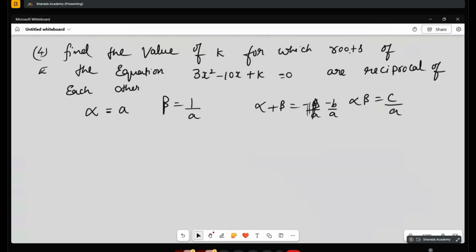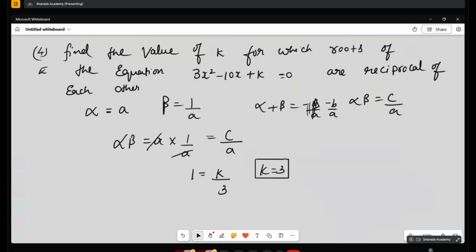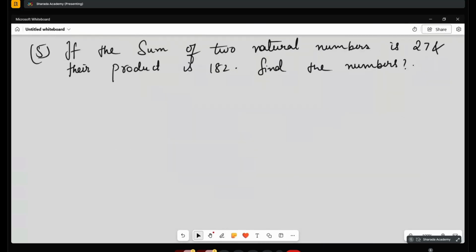Okay, listen here. For example, alpha is A means beta will be 1 by A because one is the reciprocal of the other. Okay. So alpha into beta is what? A into 1 by A. Correct. That is equal to C by A. Okay. So 1 is equal to what is C? K. A is equal to 3. So K is equal to 3. Okay. See here.